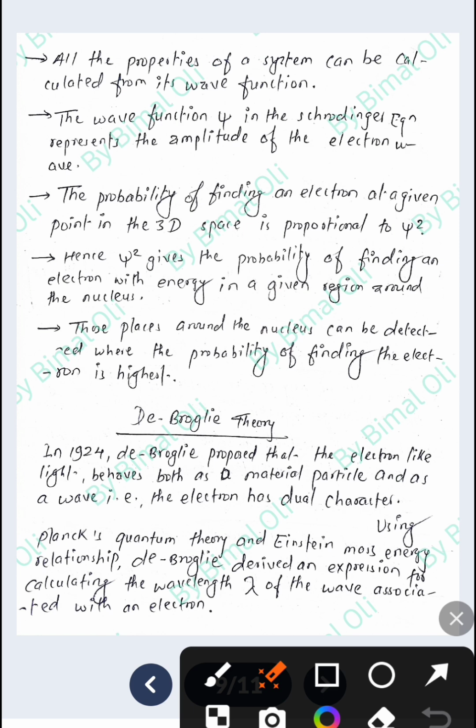Now, using Planck's quantum theory and Einstein mass-energy relationship, de Broglie derived an equation for calculating the wavelength lambda of the wave associated with an electron. Based on these, de Broglie gave an expression to calculate the wavelength of an electron, which is known as the equation of de Broglie theory.